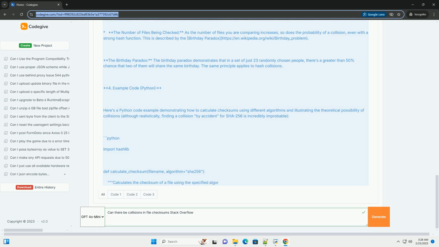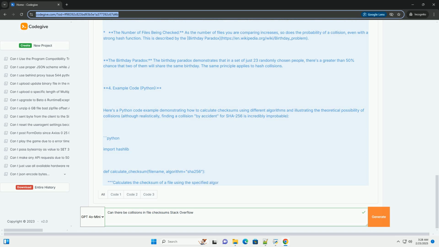The number of files being checked also matters. As the number of files you are comparing increases, so does the probability of a collision, even with a strong hash function. This is described by the birthday paradox, https://en.wikipedia.org/wiki/birthday_problem.